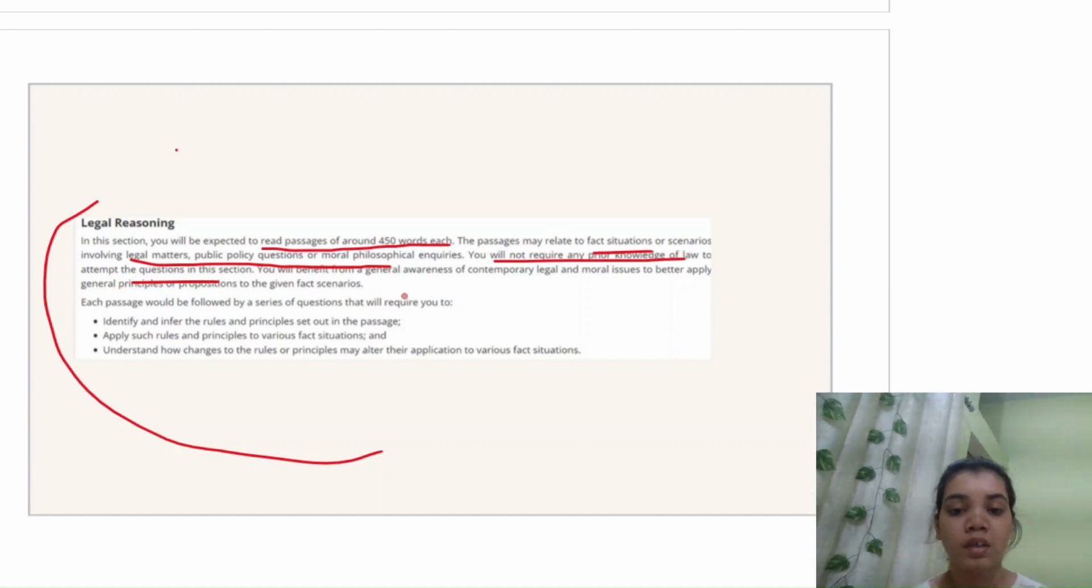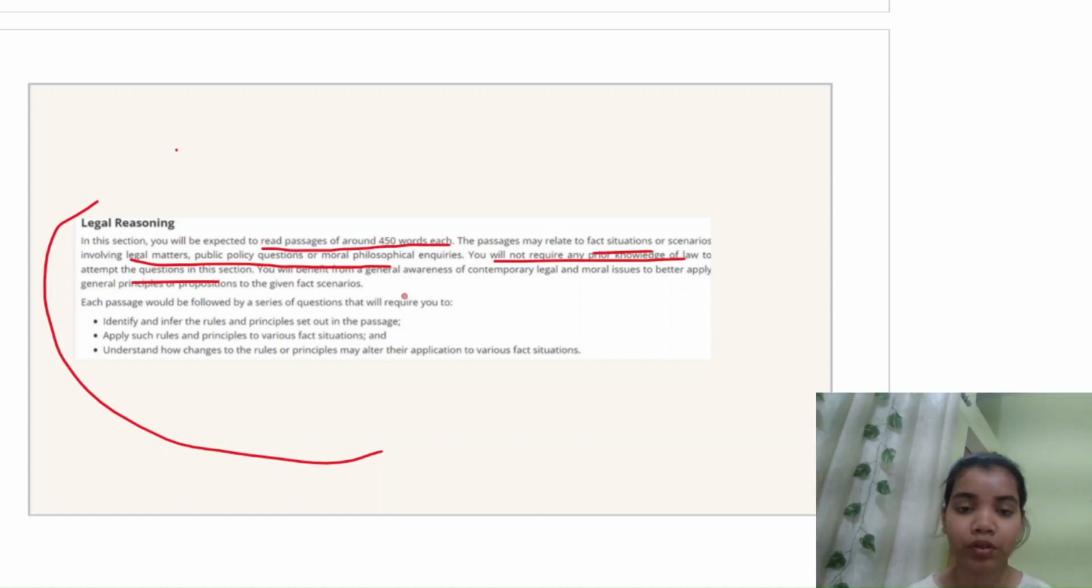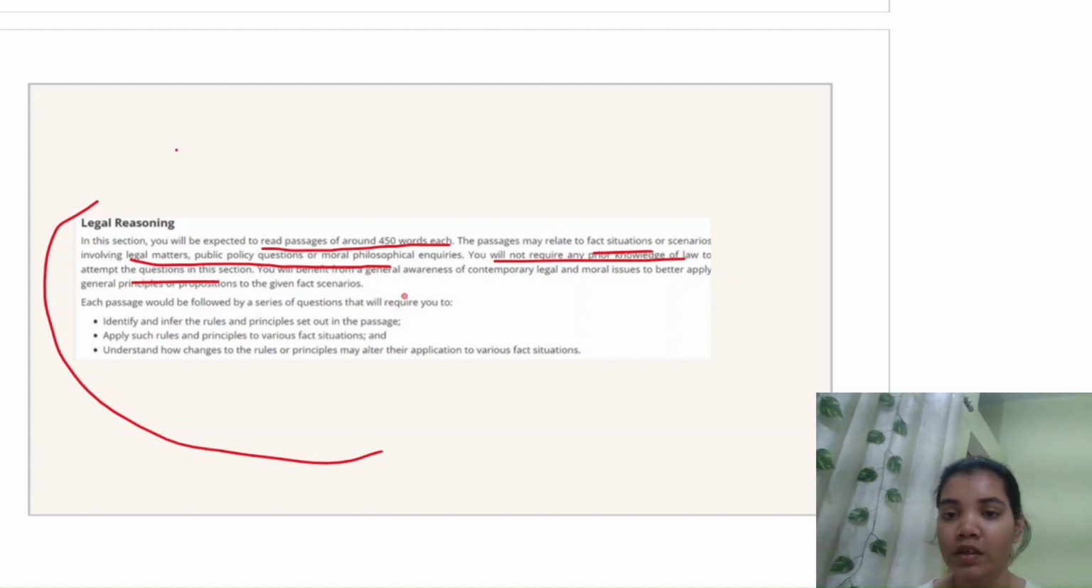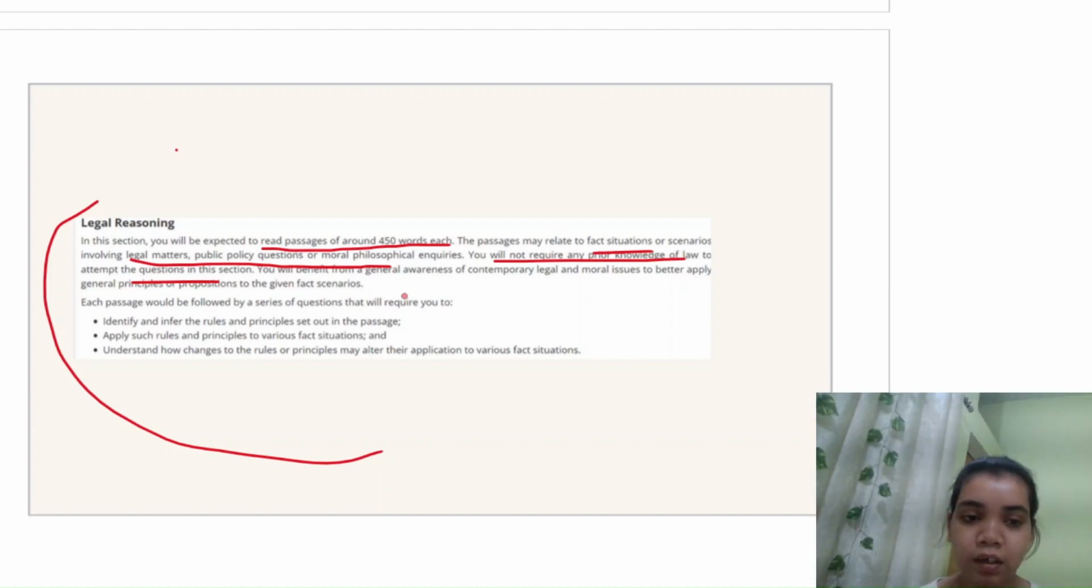Also it's written that you will not require any prior knowledge, but I think you all must know that it does require some prior knowledge. Legal language is not for every common man. It's not comprehensible for every common man. You have to have some basic knowledge before reading those passages, so that you comprehend them in a better way, and only then will you be able to solve the questions in a better manner. So for this you will require some prior knowledge of legal reasoning, and for that we at LegaLift are here to your rescue.